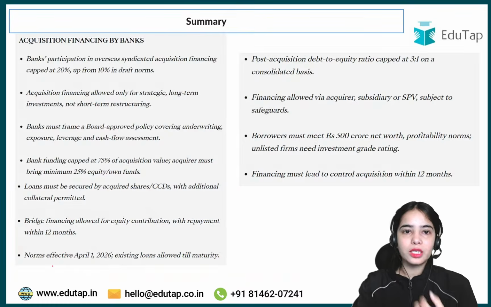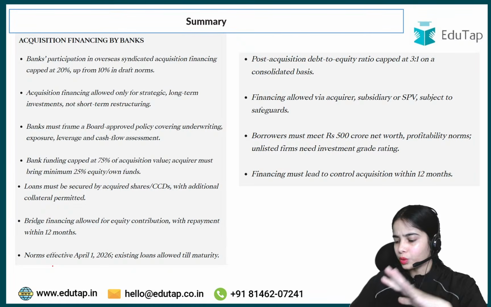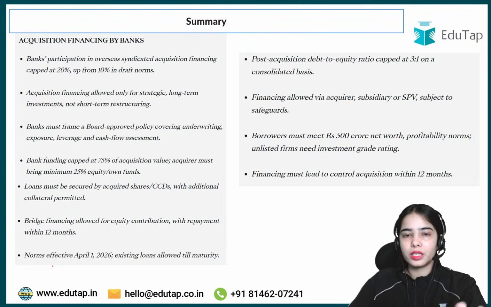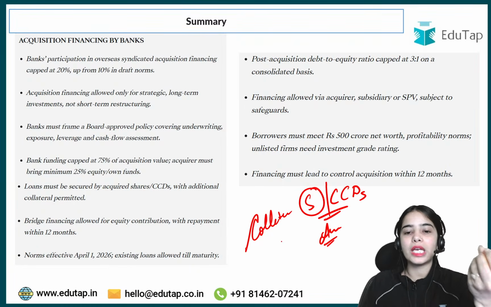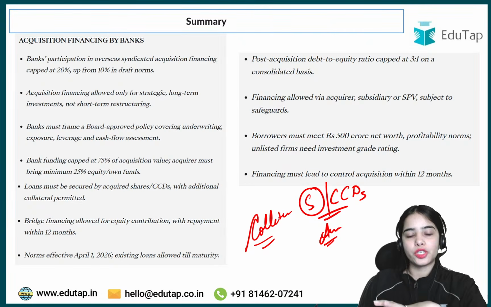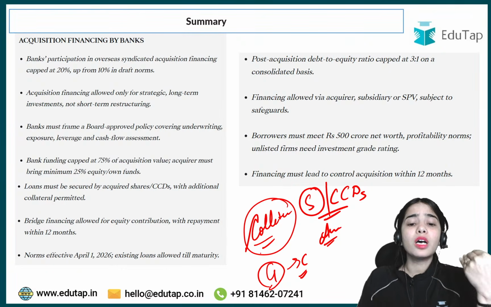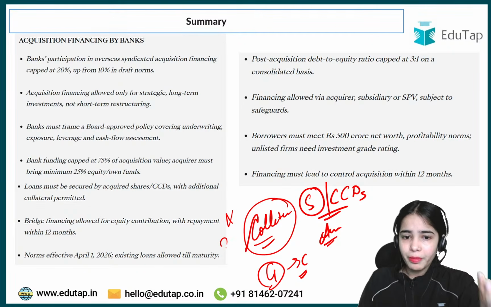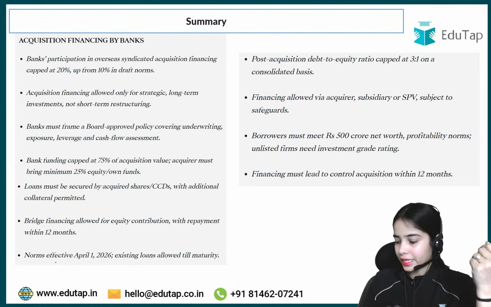Now coming to the last part, that is the summary. Any confusion? No, Akshu, a guarantee is only a guarantee. It is not considered a collateral. Okay, collateral is different. Collateral is your shares or compulsory convertible debentures or your asset that you have, your building, factory that you have. That is some physical asset or financial asset. That is collateral. A guarantee is just a guarantee that the company has to give, that if the loan is not paid back by the special purpose vehicle, if the loan is not paid back by the subsidiary, then the guarantee of the acquiring company will be used. Okay, that is the idea. I hope this is clear.